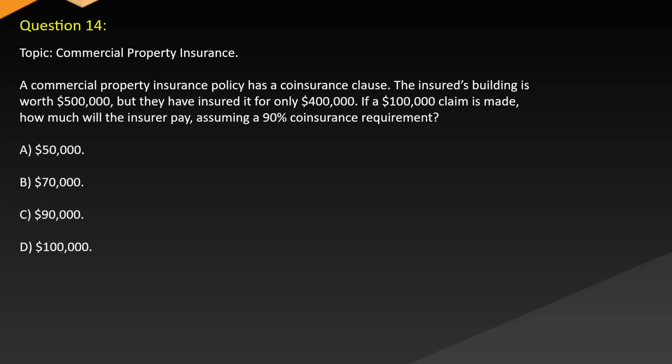Question 14. Topic: Commercial property insurance. The commercial property insurance policy has a coinsurance clause. The insured's building is worth $500,000, but they have insured it for only $400,000. If a $100,000 claim is made, how much will the insurer pay, assuming a 90% coinsurance requirement? A. $50,000. B. $70,000. C. $90,000. D. $100,000.